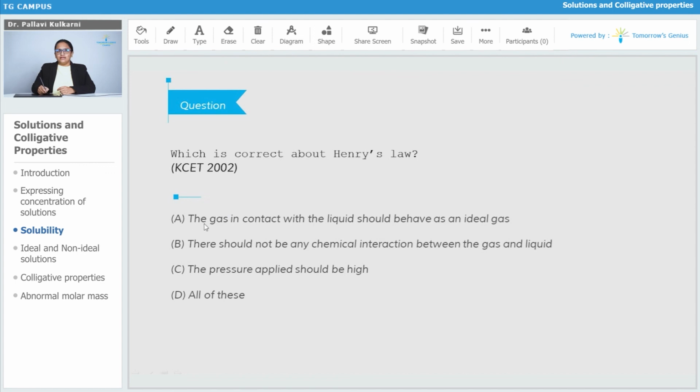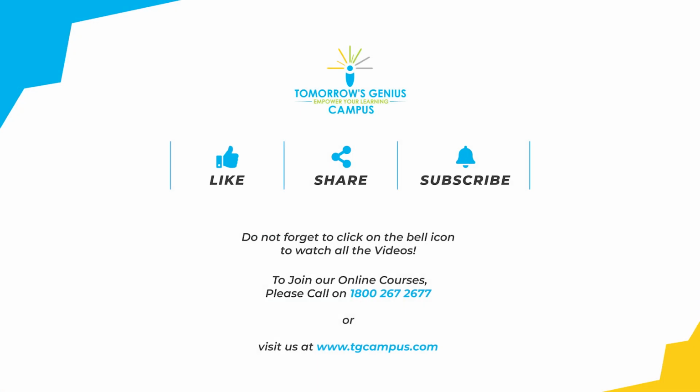The statement given in option A: the gas in contact with the liquid should behave as an ideal gas. That is a true statement for Henry's law. The statement in option B: there should not be any chemical interaction between the gas and liquid. That is also true. And the pressure applied should be very high. That is also true. So option D is the correct answer for this question.